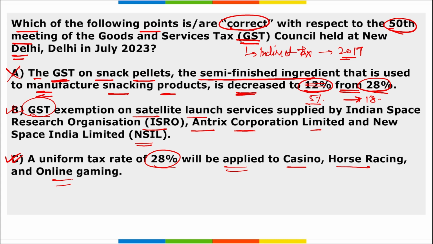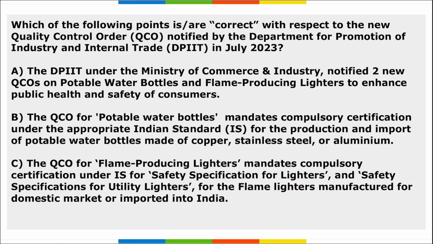The tax will be based on the face value of the purchased chips for the casinos, on the full value of the bet placed on the horse racing and the full value of bets placed on online gaming. So option B and C are correct here.